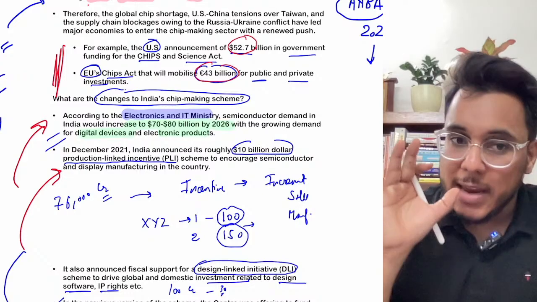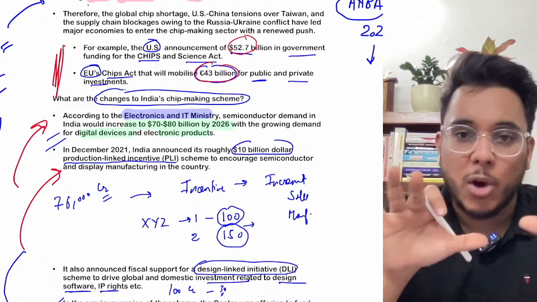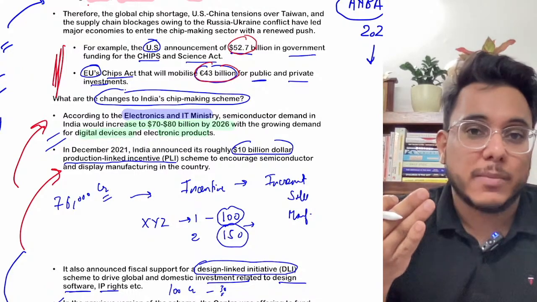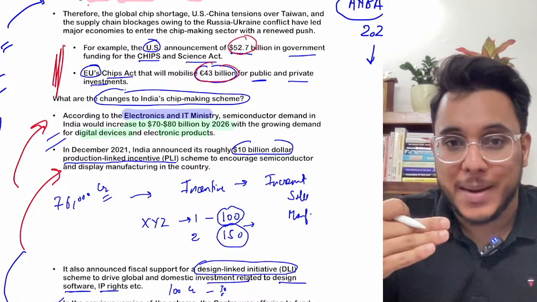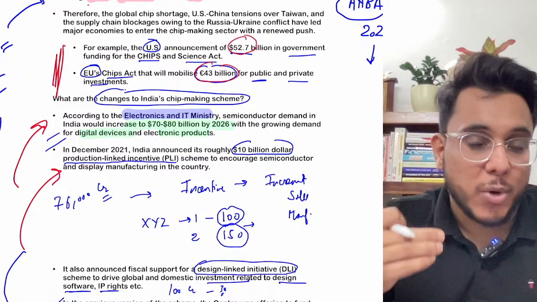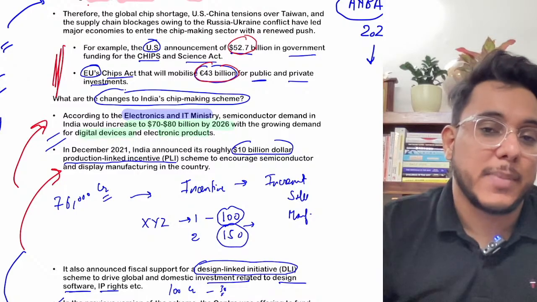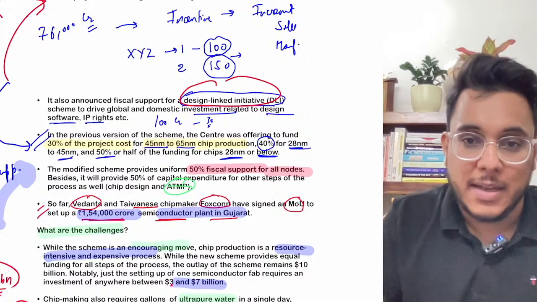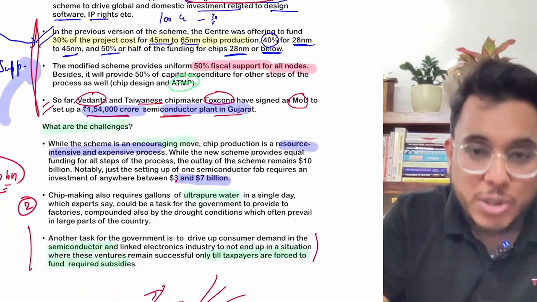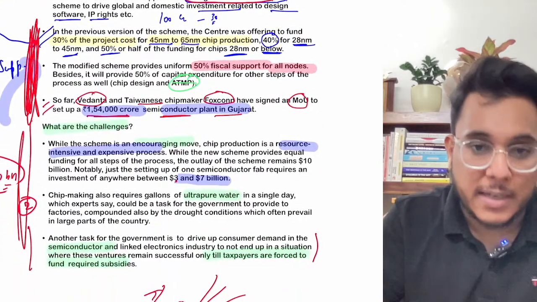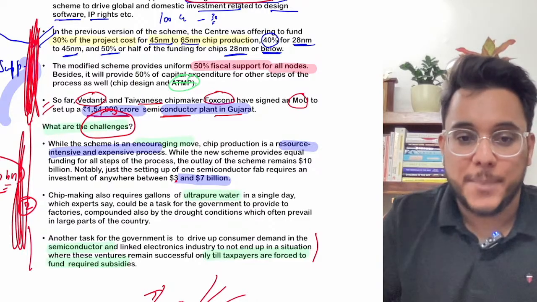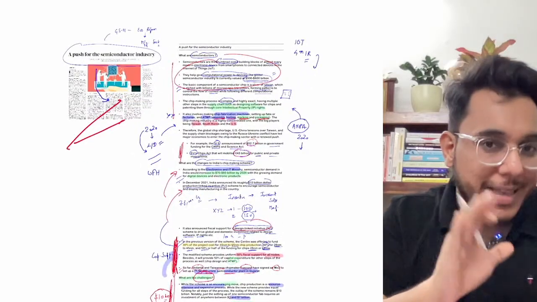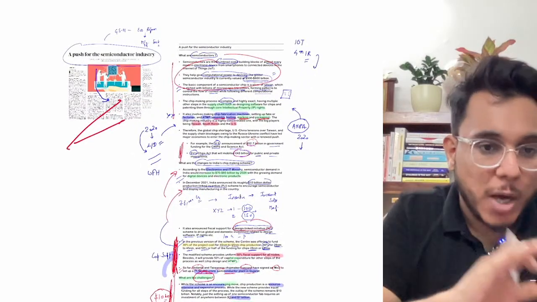Okay, now you see, if a question comes, the question will not come that explain the PLI scheme for semiconductor manufacturing. Question might be something like this, that what are the initiatives that government has taken to tap the manufacturing potential in India. There you will be writing about the semiconductor chip. So please mention the words such as the PLI and the DLI, design linked. Then we have seen the new changes that had come, and finally we have seen the challenges that had come. So guys, this particular handout, please make sure that either you download it or important points you note down in your notebooks.